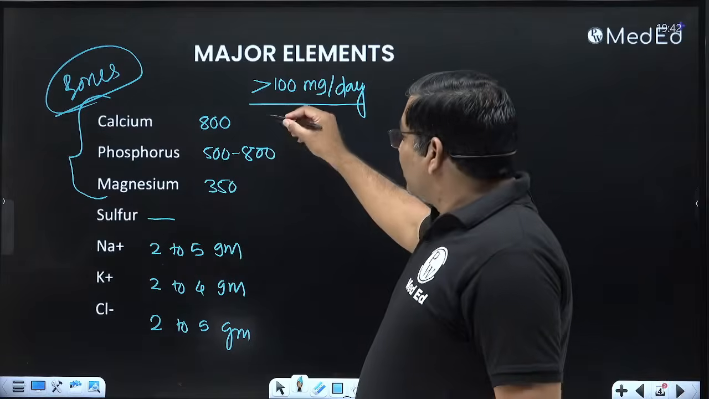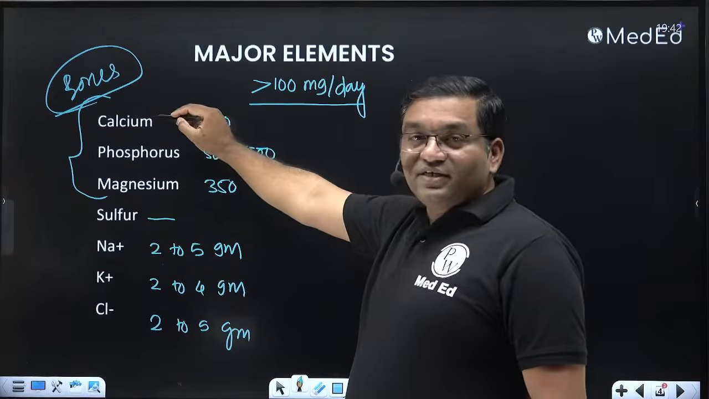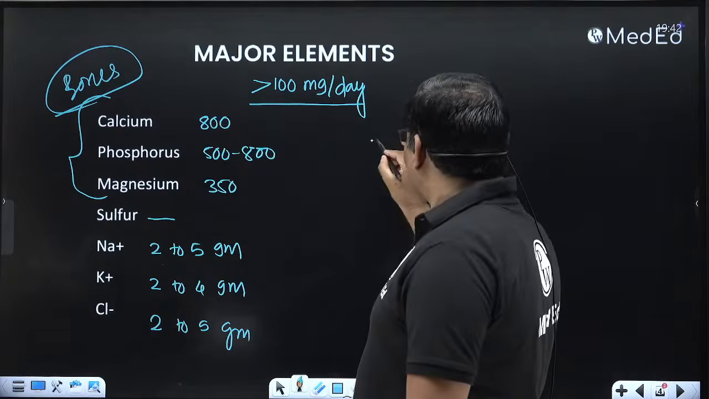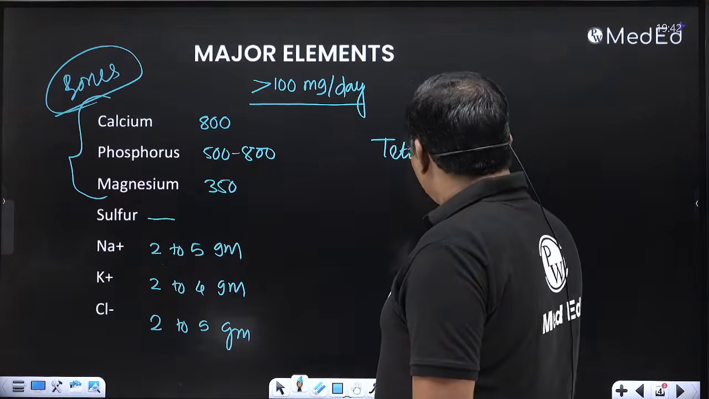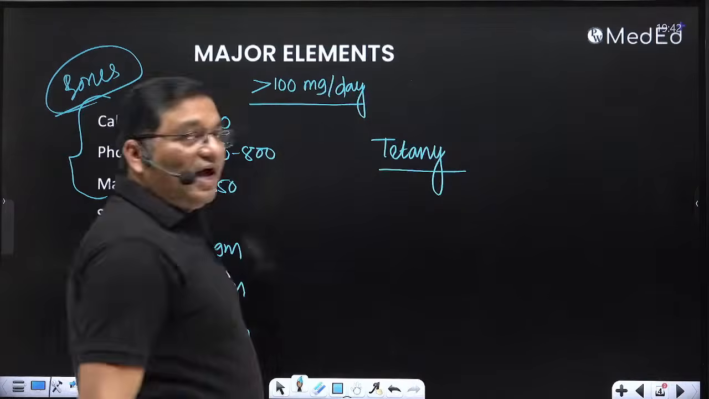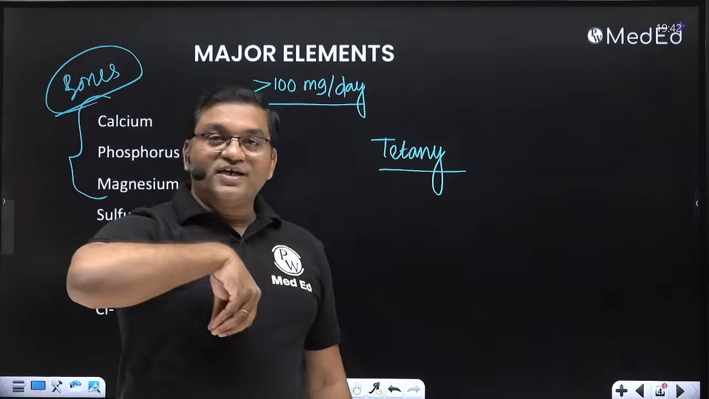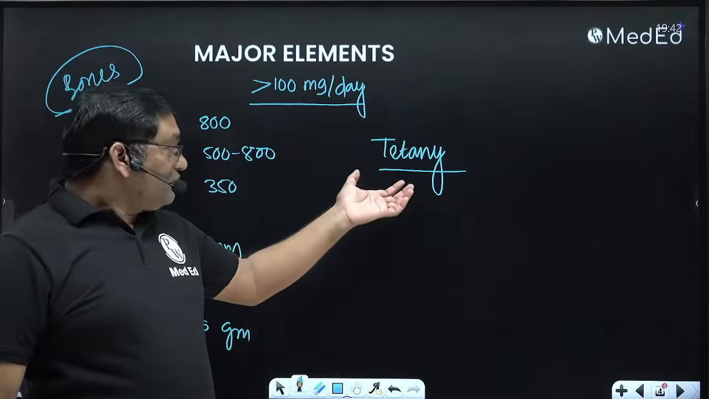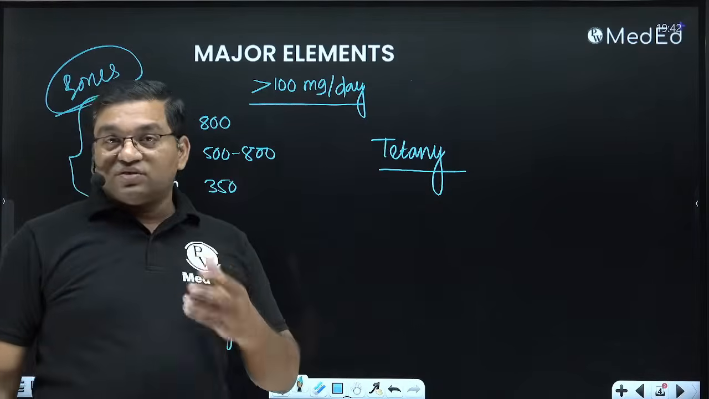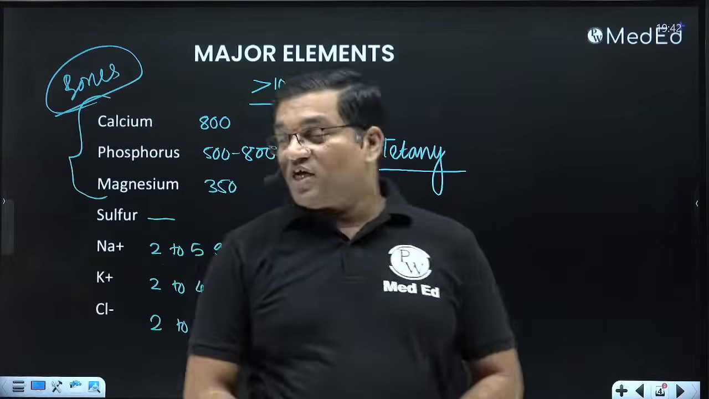So we will discuss the important major elements and here the clinical cases related to calcium: tetany, it is tetany, not tetanus. Carpopedal spasm, typical position of the hand, this is the position of the hand, it is a medical emergency. So there is spasm of the muscles, carpopedal spasm, it is known as carpopedal spasm.